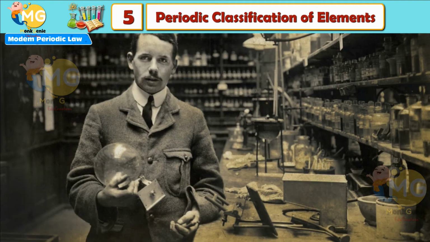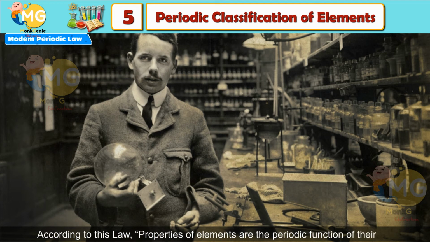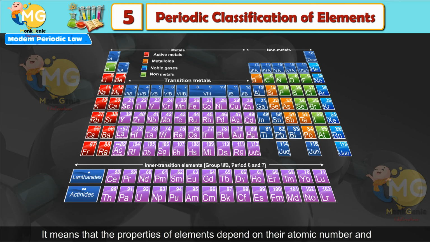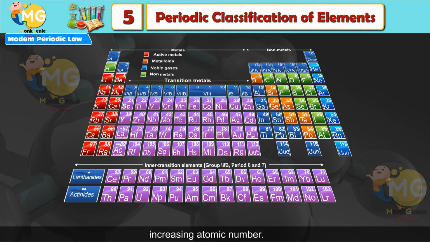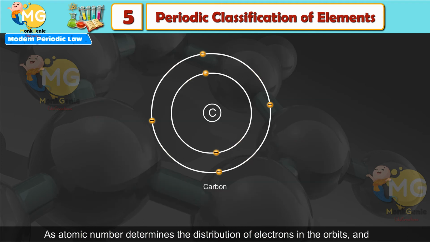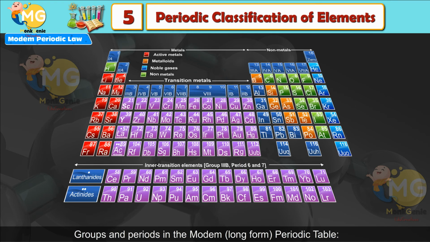Modern periodic law. This law was proposed by Henry Moseley, a scientist, in 1913. According to this law, properties of elements are the periodic function of their atomic number. It means that the properties of elements depend on their atomic number, and the elements are given positions in the periodic table on the basis of their increasing atomic number. As atomic number determines the distribution of electrons in the orbits, and electrons of the outermost orbit determine the properties of an element.